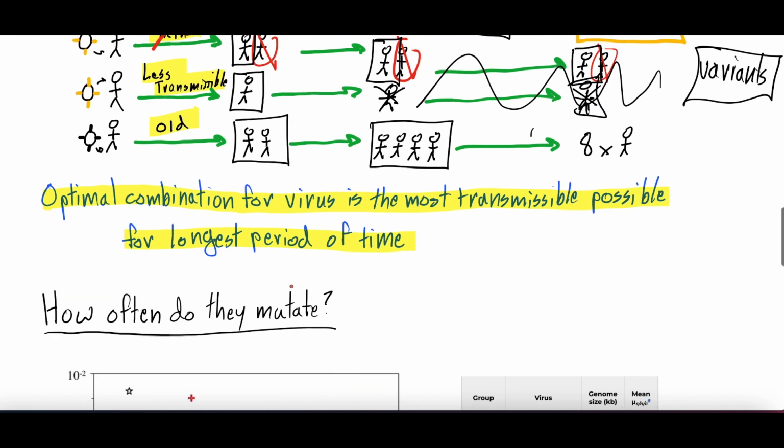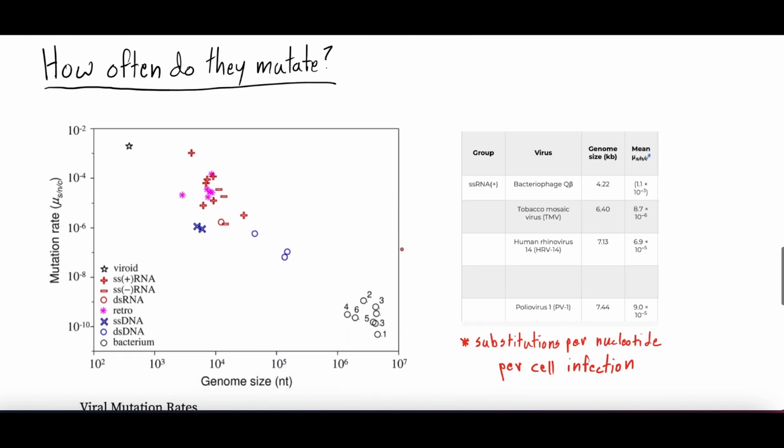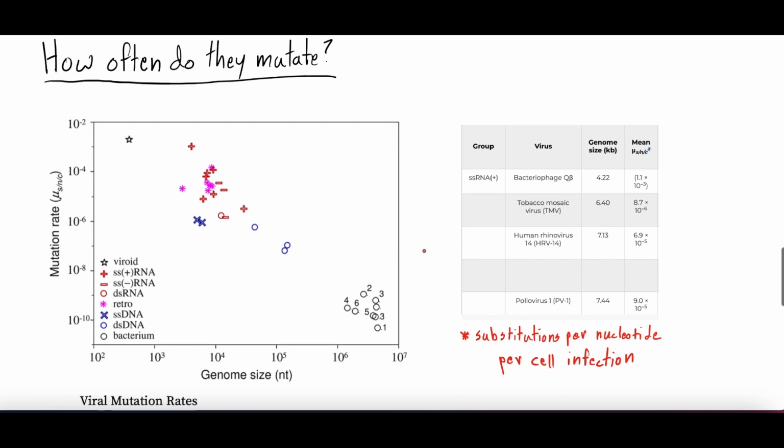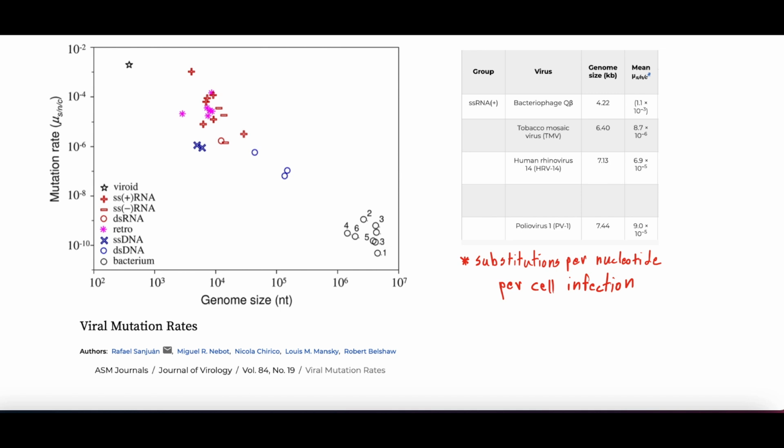All right, so the last part of the video here is just how often do viruses mutate? This is going to be some real world data, which we thought was interesting. So this here is a graph from this article here. It's going to be linked in the video description, Viral Mutation Rates, published in the Journal of Virology. And what they're demonstrating here is on the y-axis, the mutation rate, okay? And this mutation rate is mutations per nucleotide, so per single genetic block. Nucleotides make up the RNA and DNA, per cell infection, so every time it infects a single human cell.